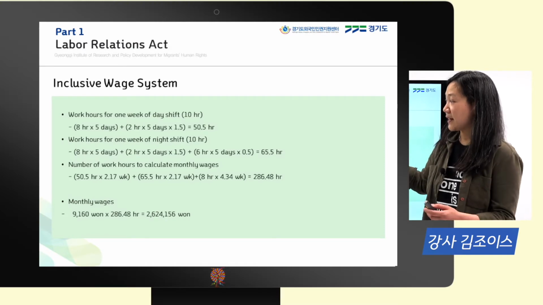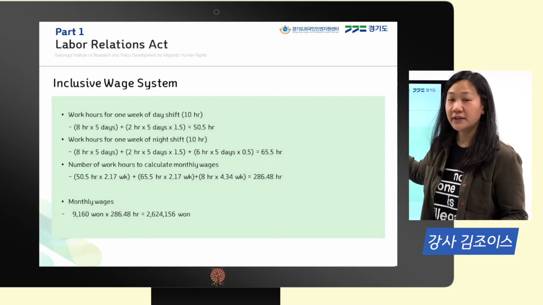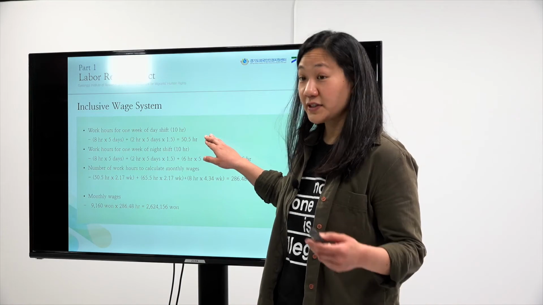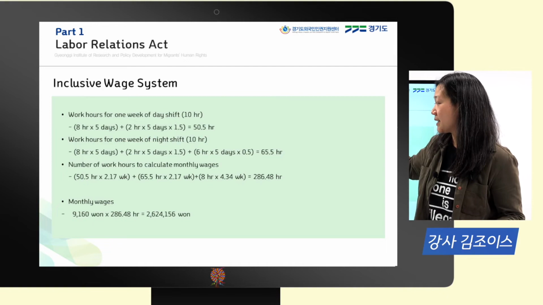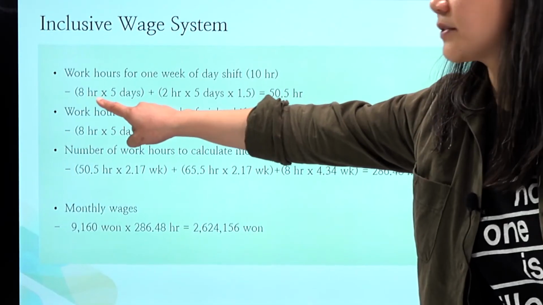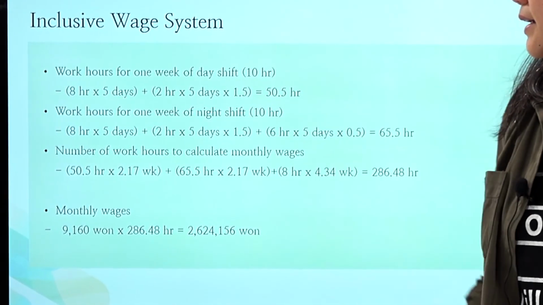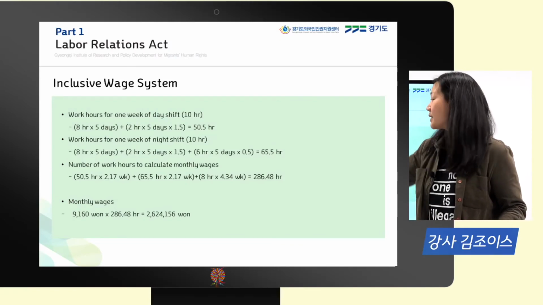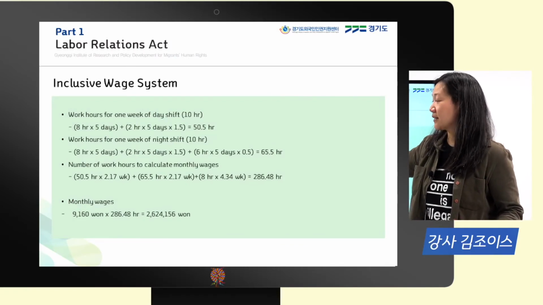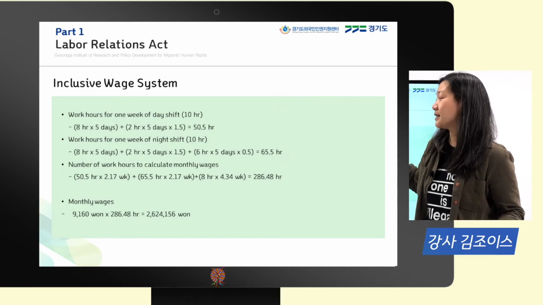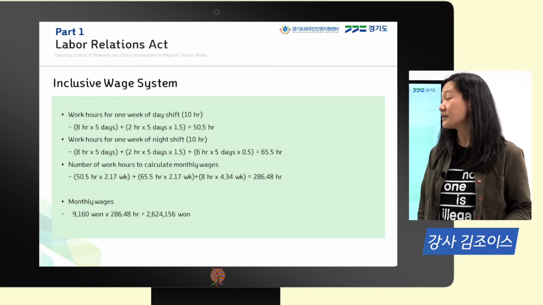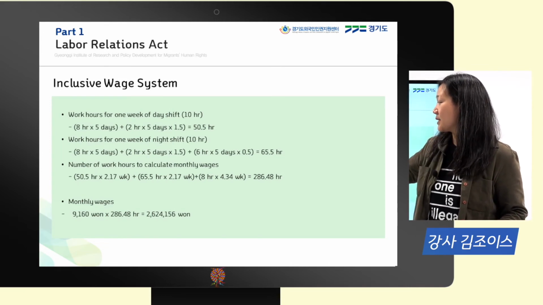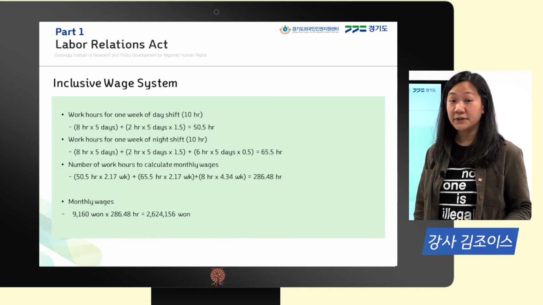So if we take apart that work schedule, we're going to start with the first and third weeks where we're working daytime shifts. So we're working 10 hours during the day. So 8 of those hours are going to be regular work hours. And then the additional 2 hours are going to be calculated at 1.5. Why? Because these are considered extended work hours beyond the 8 hours of regular work. And so this brings us to 50.5 hours.